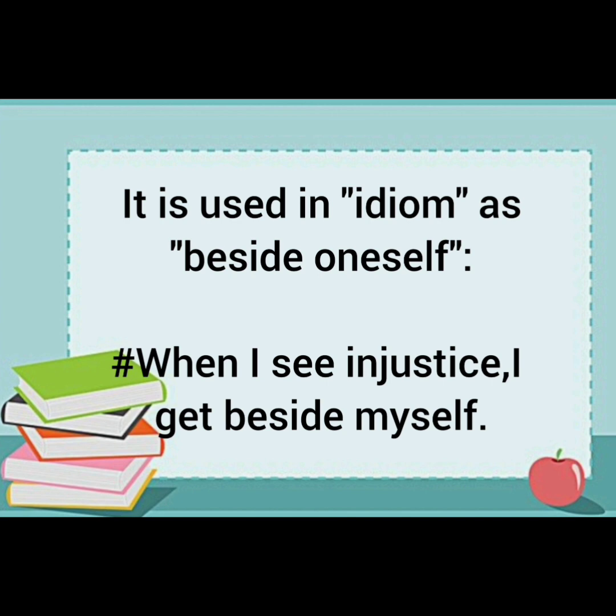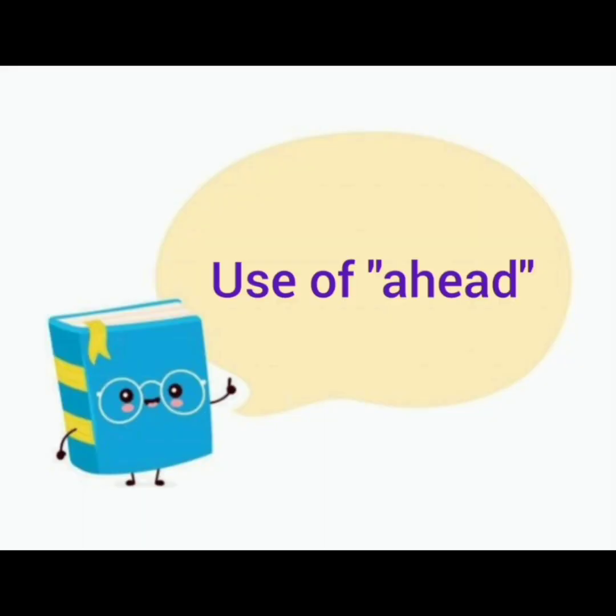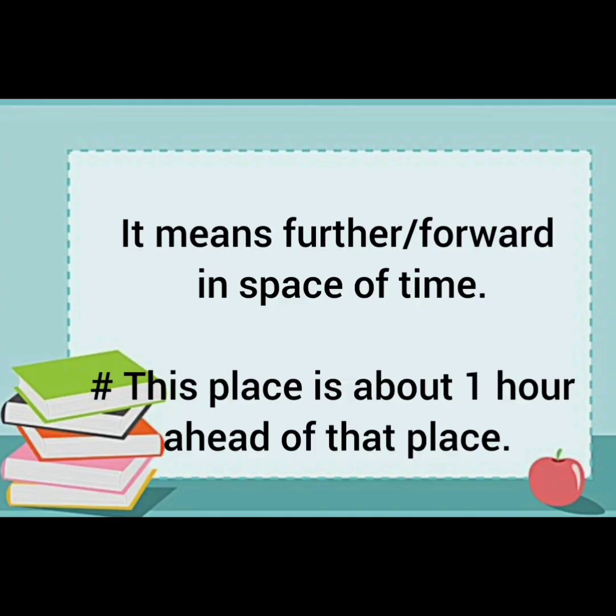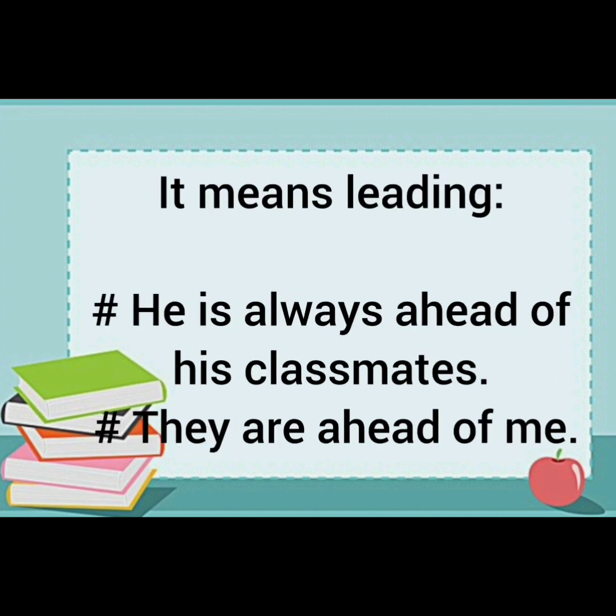Then the next preposition is ahead. It means further or forward in space or time. For example, this place is about 1 hour ahead of that place, like it's forward than the previous place. Then it means leading. For example, he is always ahead of his classmates, means he is always a step further than his classmates. They are ahead of me. Again, they are a bit forward than me.